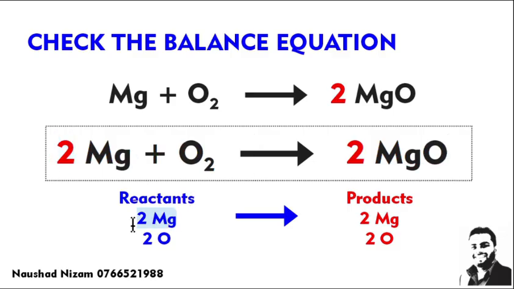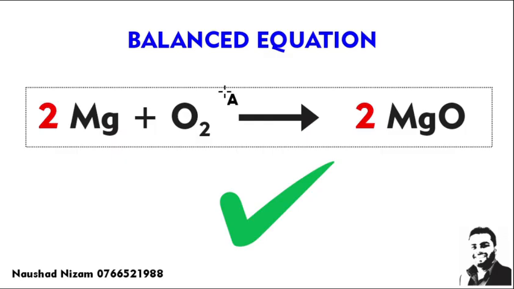There are 2 magnesium atoms and 2 oxygen atoms. And these 2 belong to both magnesium and oxygen, so again you get 2 magnesium and 2 oxygen. The number of elements found in the reactants and products are the same. So now we say this is the balanced equation. This is the final balanced equation when magnesium is heated in air. This is how you write balanced equations.